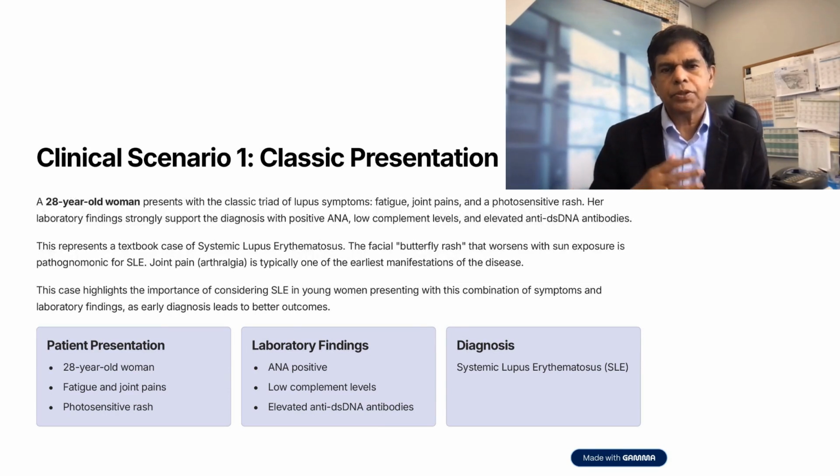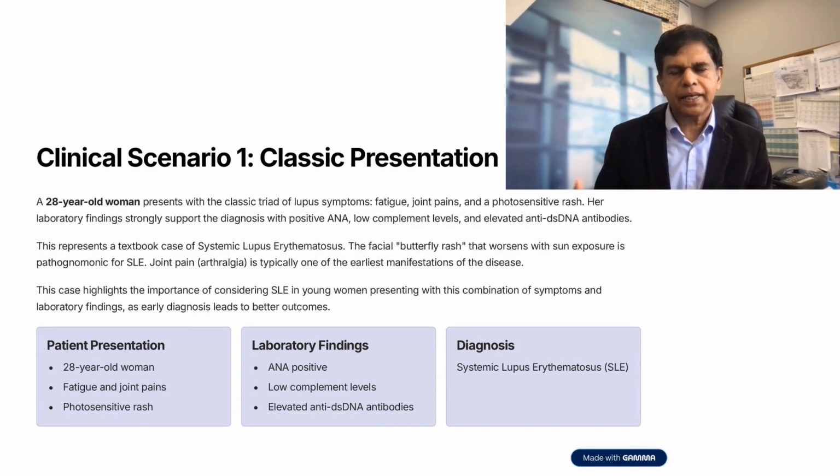Patient presentation: 28-year-old woman, fatigue and joint pains, photosensitive rash. Laboratory findings: ANA positive, low complement levels, elevated anti-dsDNA antibodies. Diagnosis: systemic lupus erythematosus, SLE.